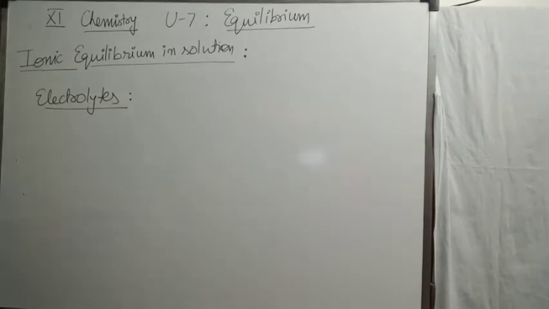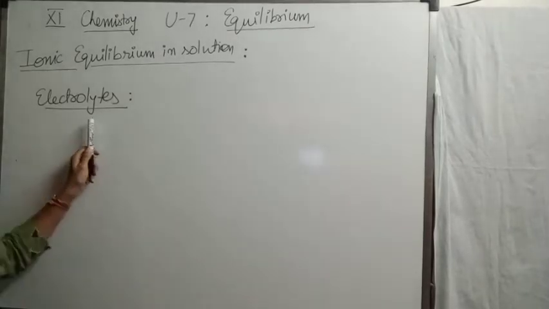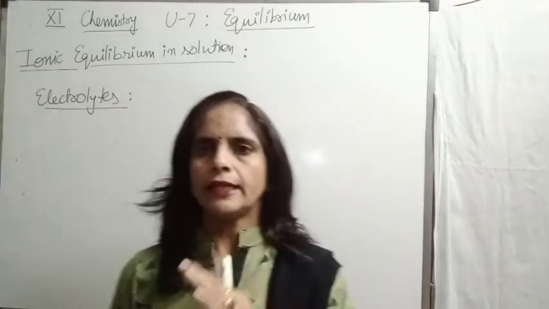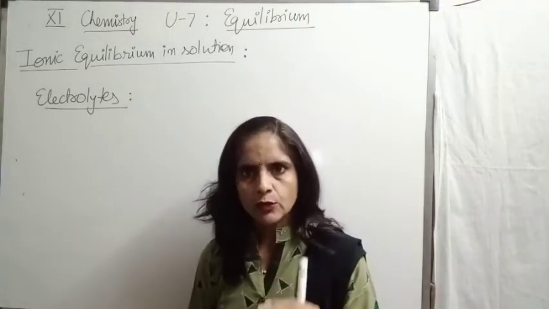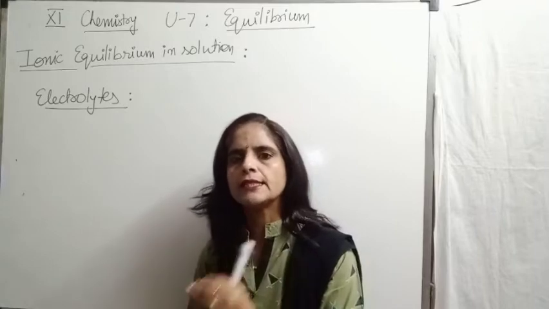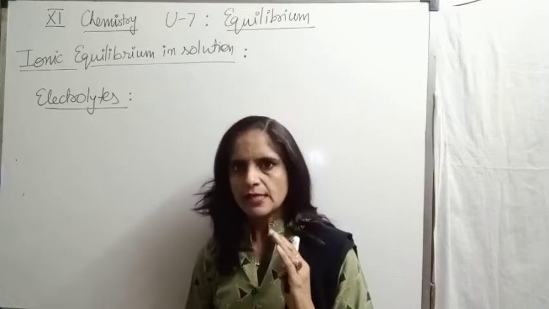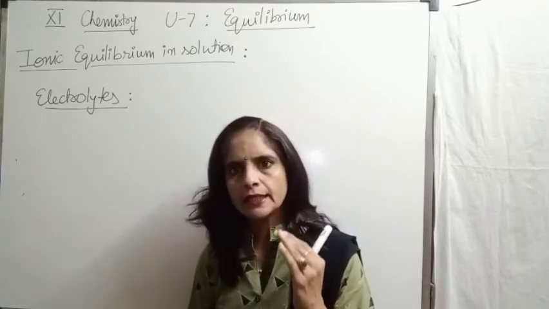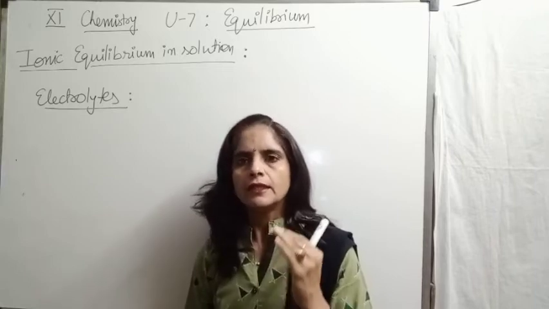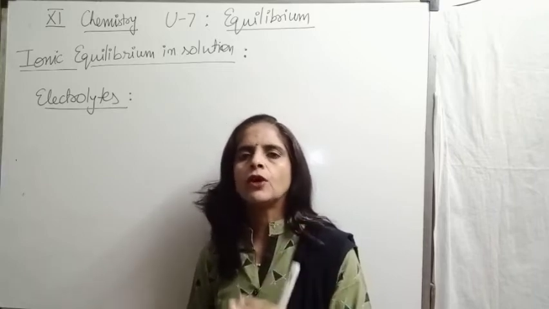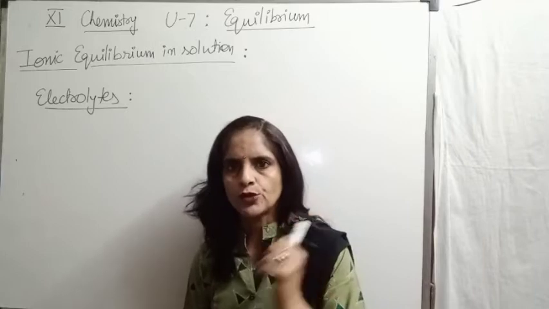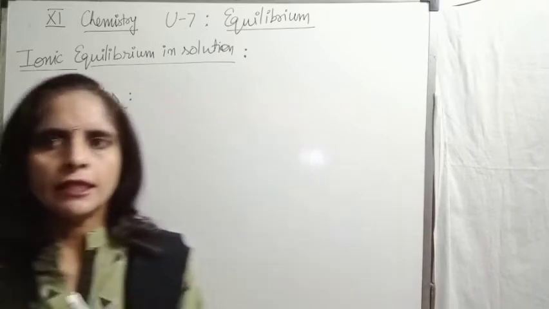So definition of electrolyte: substances which conduct electricity in their aqueous solution or molten state. Substances which conduct electricity in molten state or in their aqueous solution. They are termed as electrolytes.